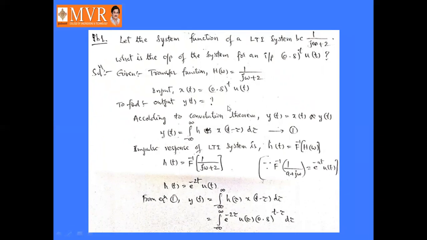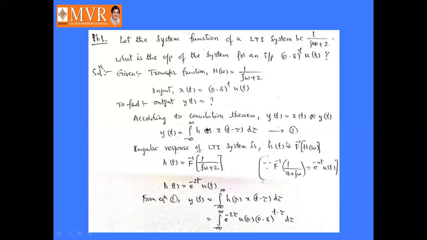According to the convolution theorem, y of t is nothing but x of t convolved with h of t, right? So y of t equal to integral from minus infinity to infinity h of tau into x of t minus tau d tau. The impulse response of the LTI system, h of t, equals the inverse Fourier transform of H of omega. H of omega is given as 1 by j omega plus 2, so h of t equals the inverse Fourier transform of 1 by j omega plus 2.